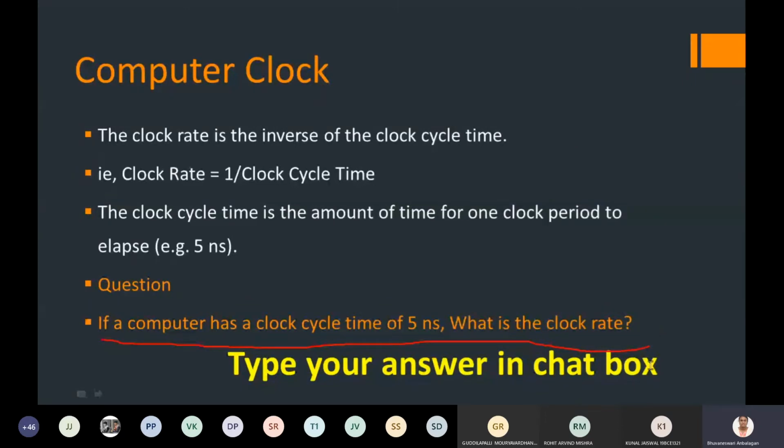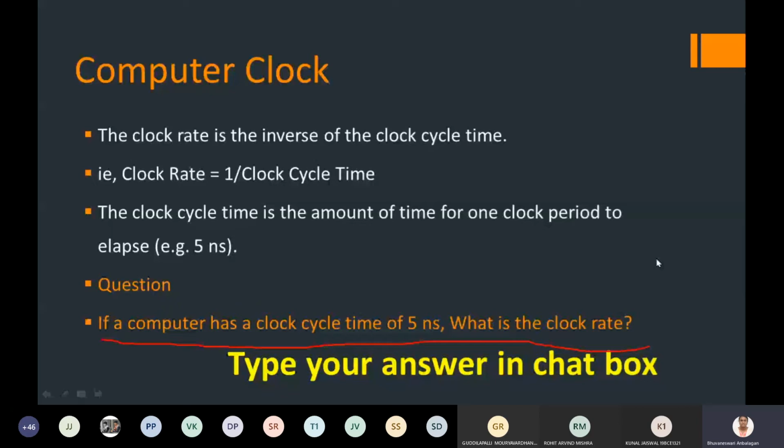Yes, if a computer has a clock cycle, can you hear me? Yes, Travis has given the first answer, 0.2. Any other answers? If a computer has a clock cycle time of 5 nanoseconds, what is the clock rate? 1 divided by 5 nanoseconds, 1 divided by 5 into 10 to the power of... yes, 0.2.